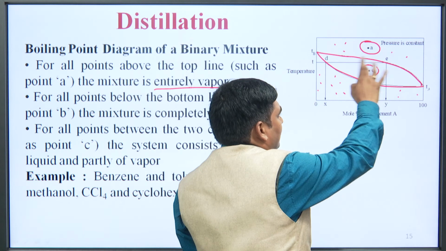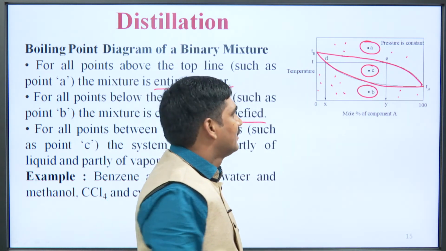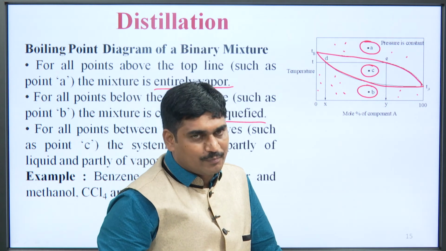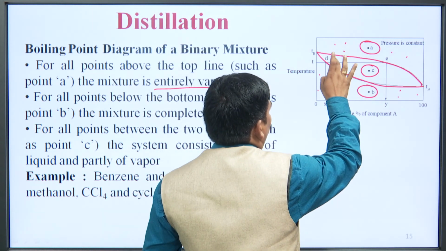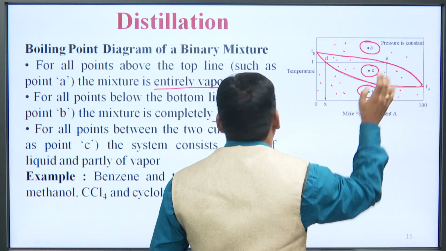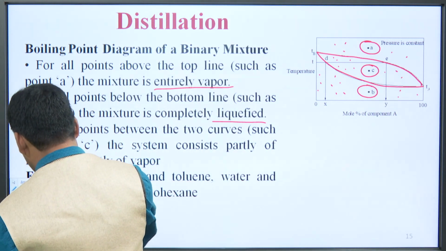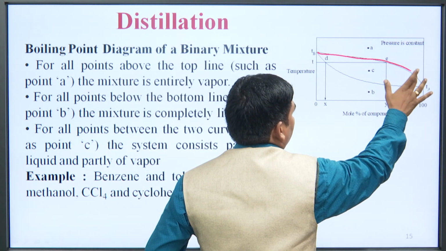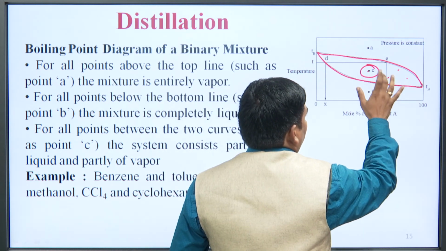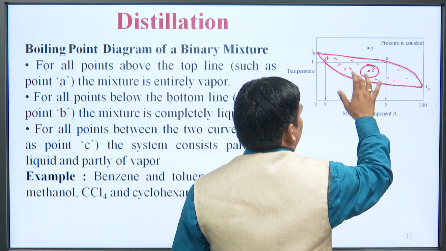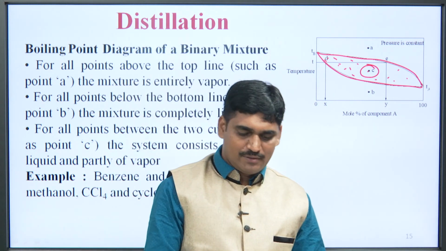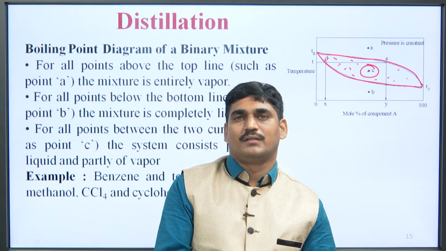If you take a point like C, that is in between the liquid composition curve and the vapor composition curve, anywhere between these two lines, then the system consists partly of liquid and partly of vapor.